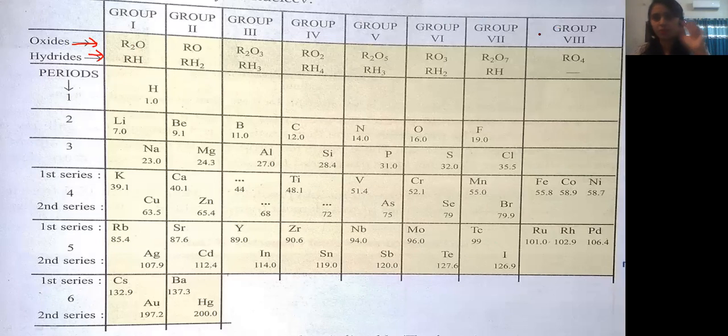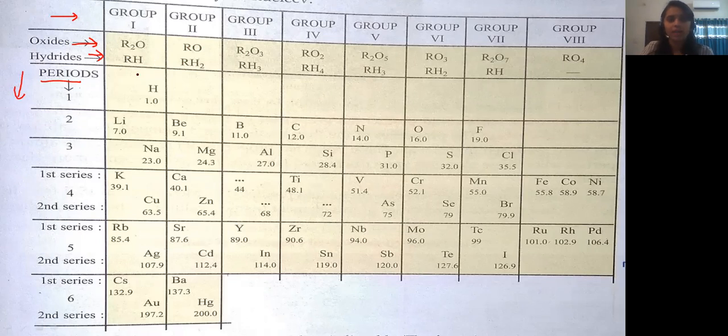There are 8 groups and there are 6 periods. You can see the periods 1, 2, 3, 4, 5, 6, and the 8 groups. R2O, RH, RO, RH2: these are the oxides and the hydrides according to the valencies of the elements.